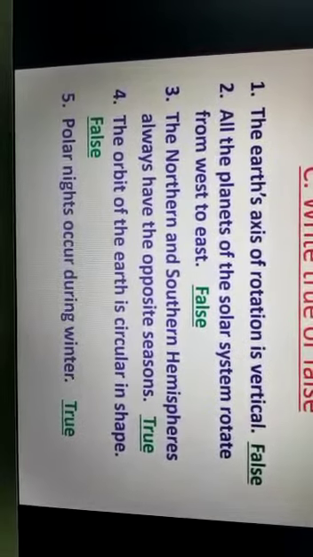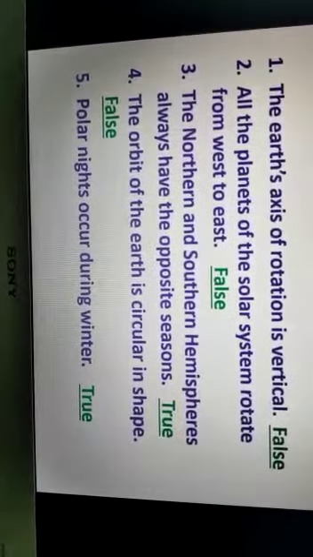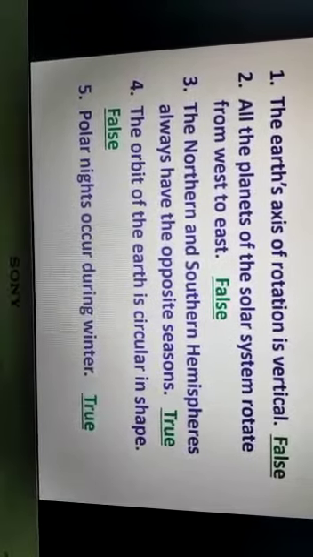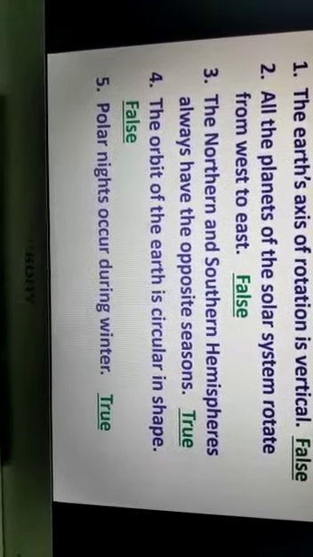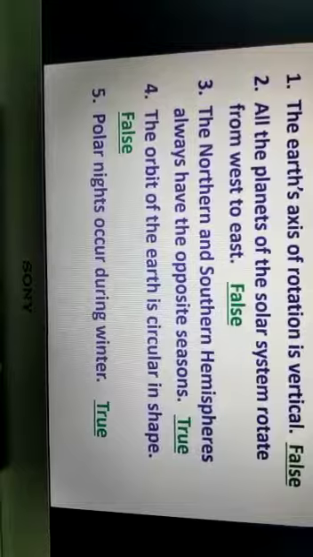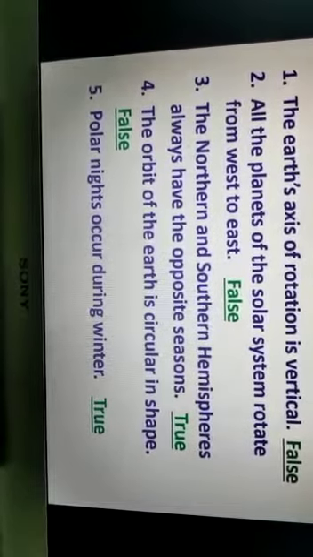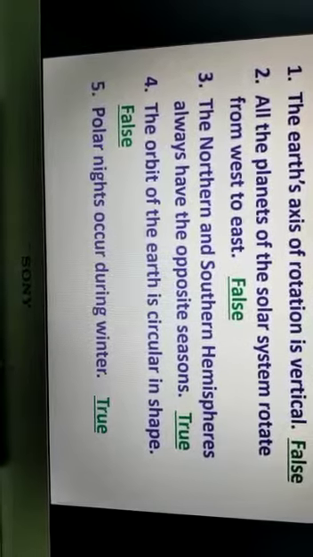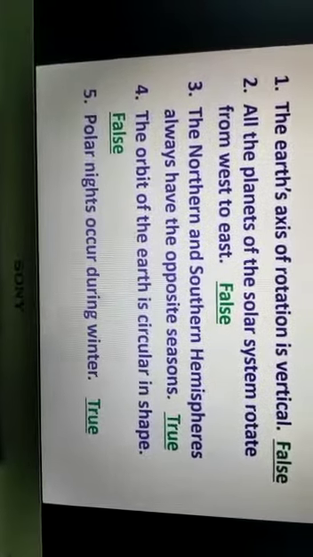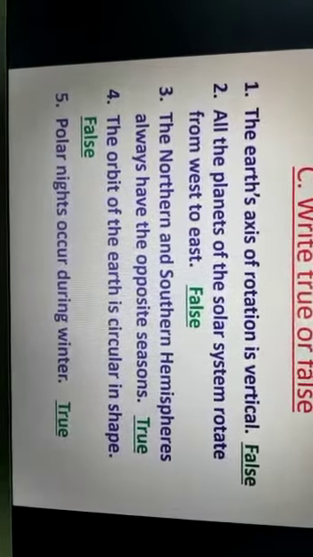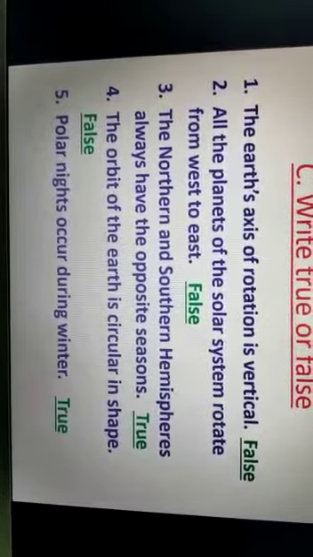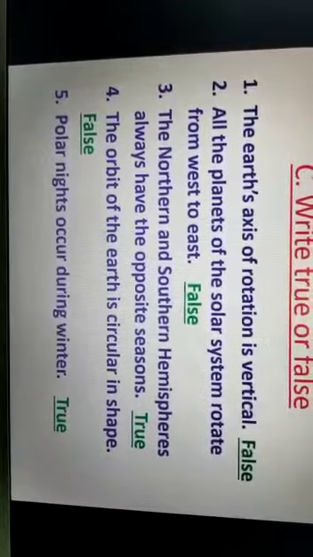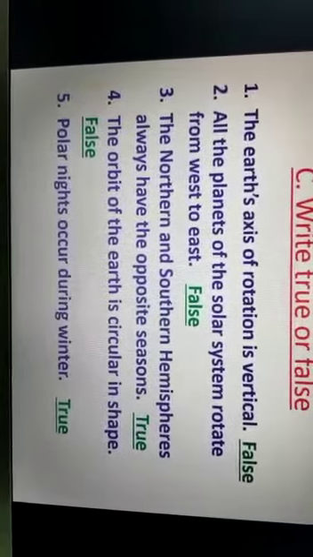Most of the planets rotate from west to east, that is true, but remember, there are 2 exceptional cases: Venus and Uranus, which rotate from east to west. So this is a false statement.